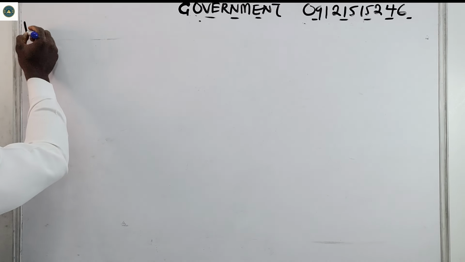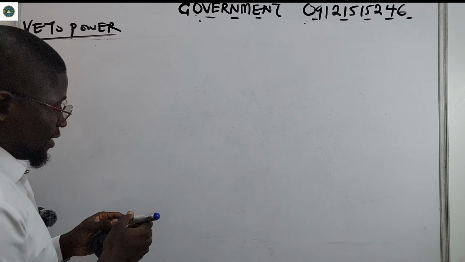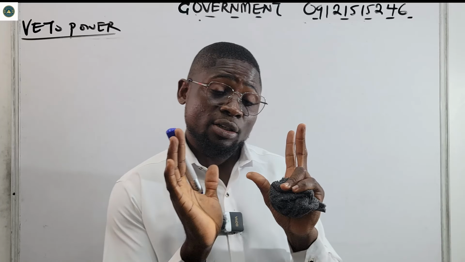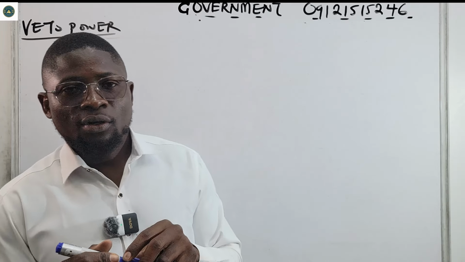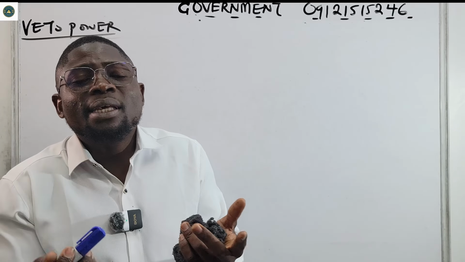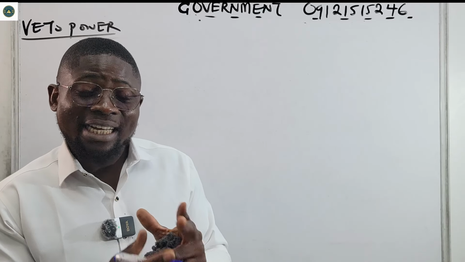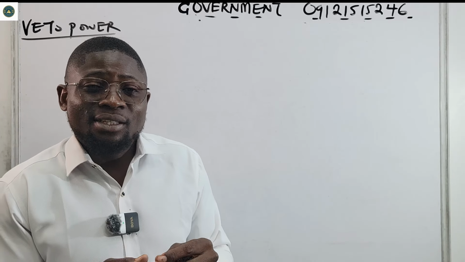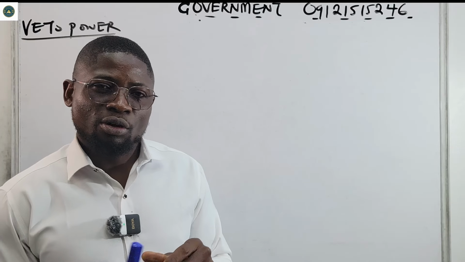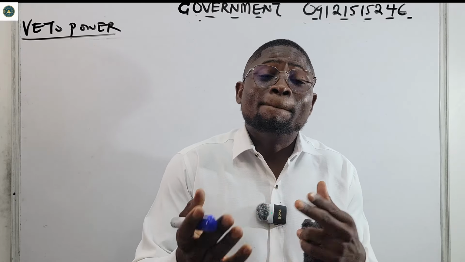Let us see veto power quickly before we close. So what is veto power? Veto power is the constitutional right of the executive, usually the president, to reject a bill that has been passed by the legislature. Because you want to check the excesses of the legislature, to ensure proper checks and balances, he has a right called the veto power that allows him to reject that bill. No, I will not pass this into law. This prevents hasty decisions or enacting bad laws.